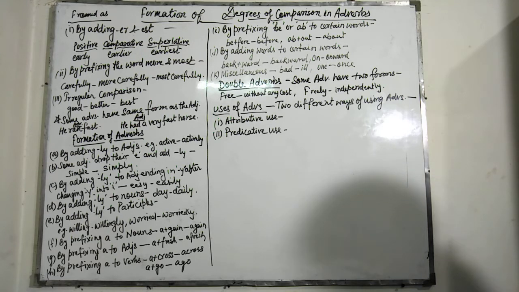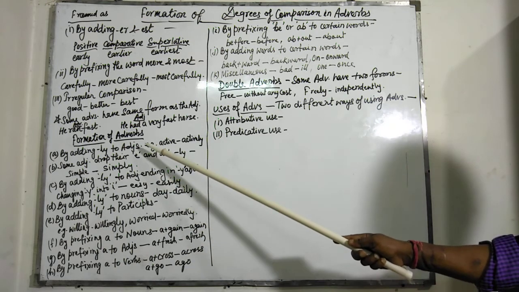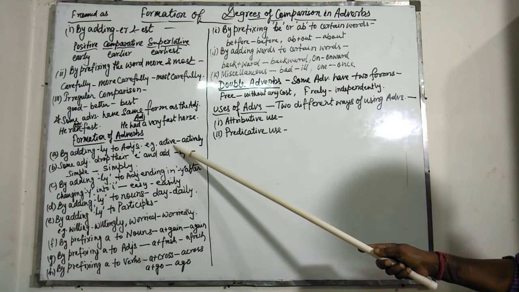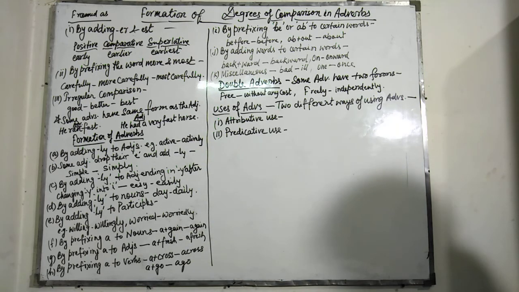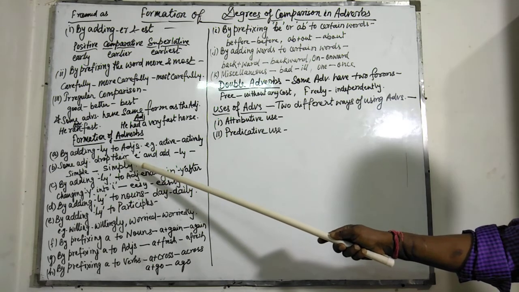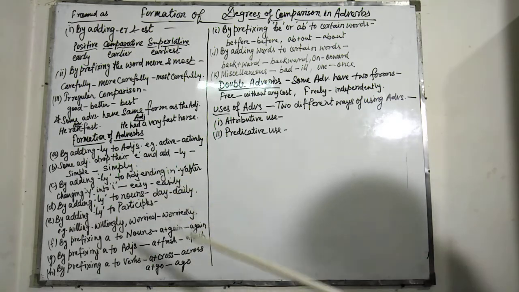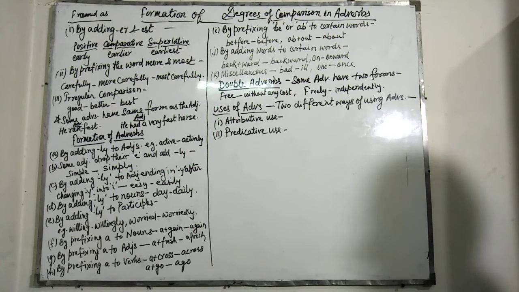Now, formation of adverbs by adding ly to adjectives. For example, active, actively; eternal, eternally; brave, bravely; useful, usefully. Next, some adjectives drop their e and add ly. For example, simple, simply; able, ably; due, duly; true, truly.